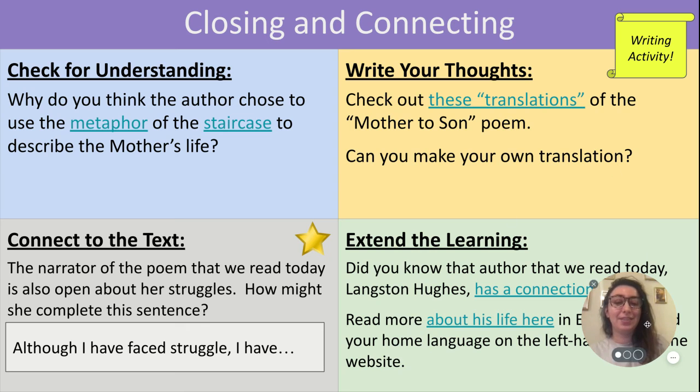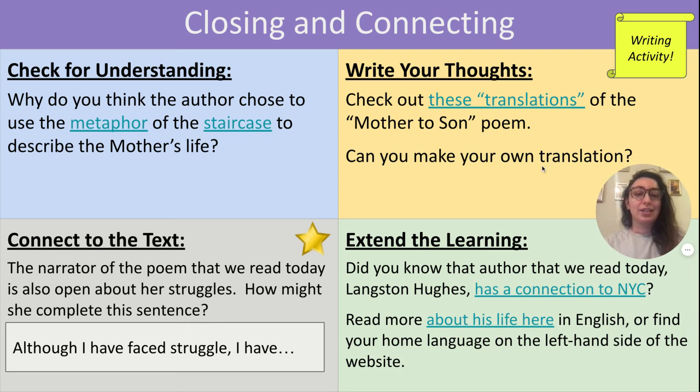All right, coming to the end of our lesson today. Your teacher may ask you to do a variety of these activities, but what we're really going to focus on today is the connect to the text right here in the gray box. The narrator of the poem that we read today is also open about her struggles. How might she complete this sentence? Although I have faced struggle, I have blank. So you're going to write this based on how you think she might complete this sentence. How would she finish that sentence?